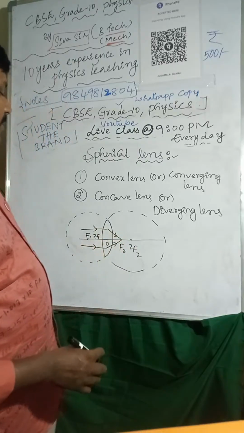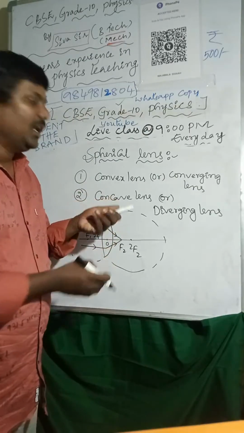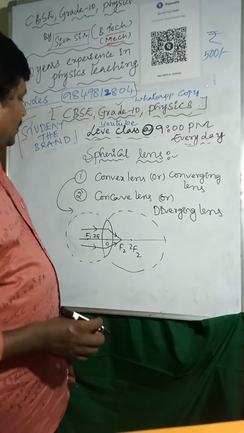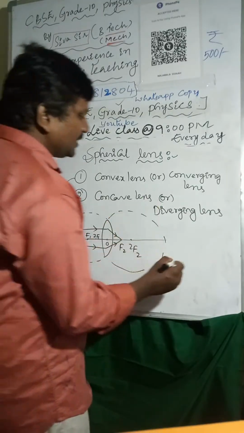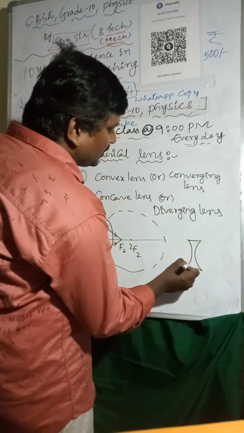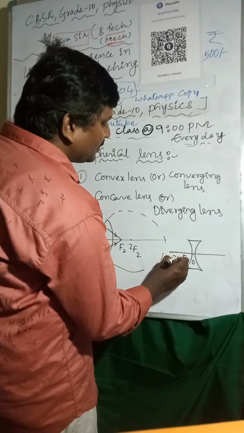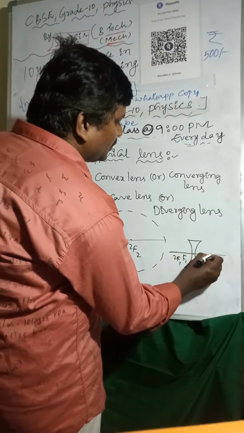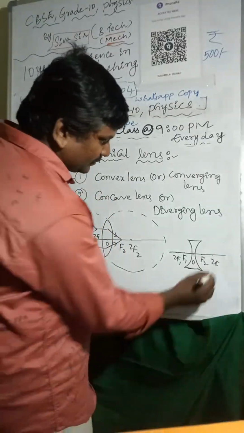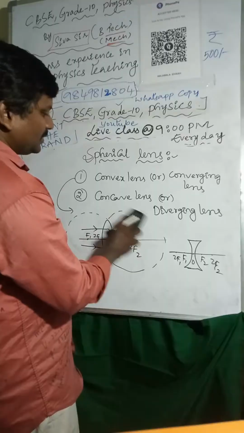So after refraction, light rays will meet at one point. That's why it is called a converging lens. Whereas if you are taking a diverging lens, it will be like this. I'm considering the optic center, F1, 2F1, F2, 2F2. However, it is a circle for this.